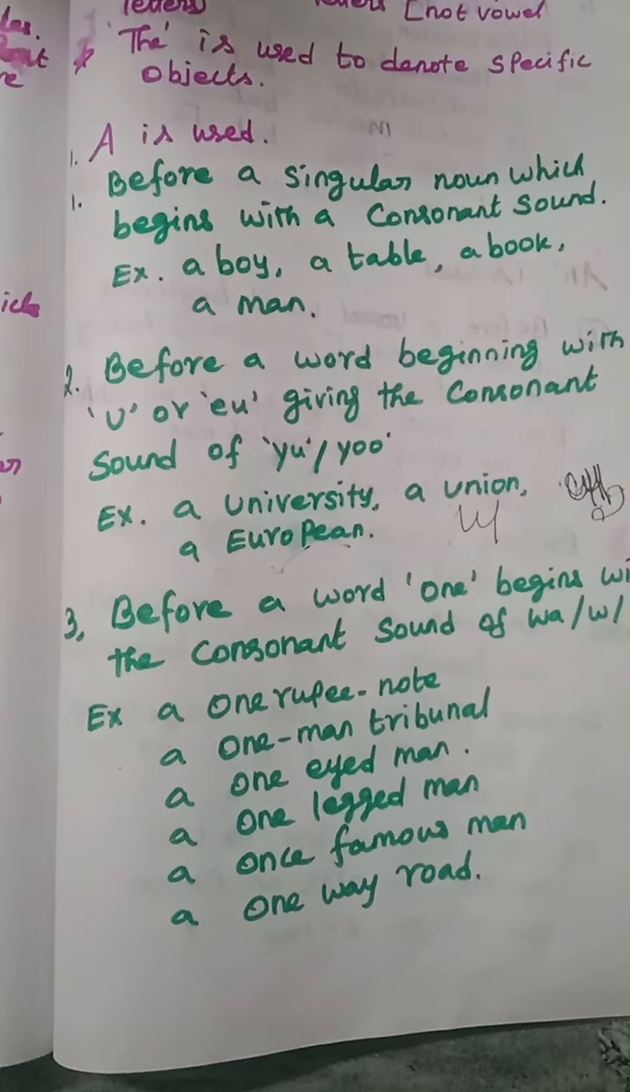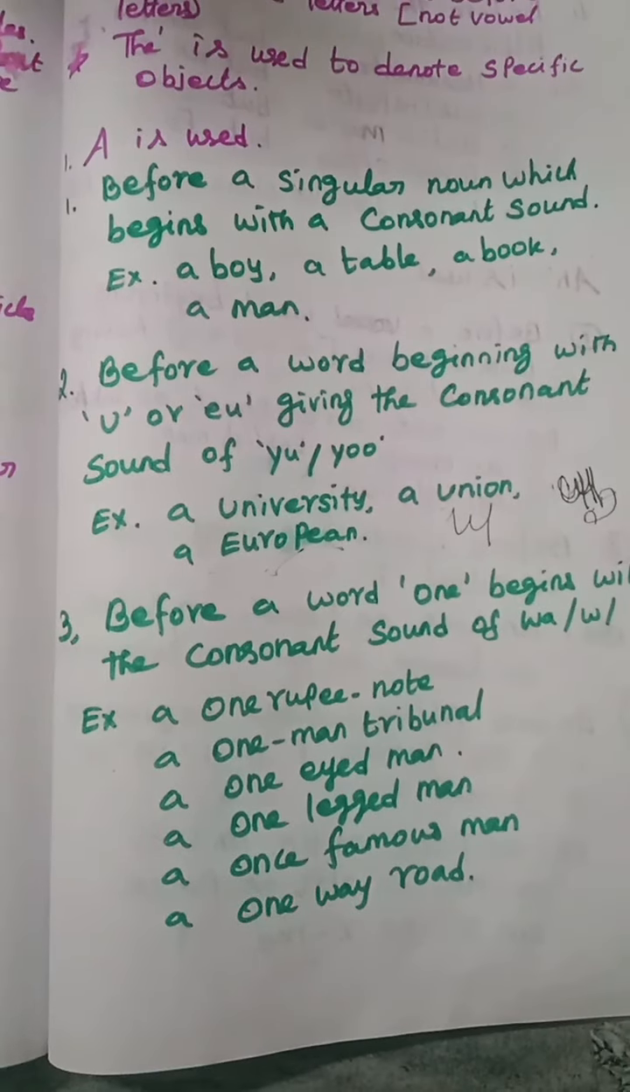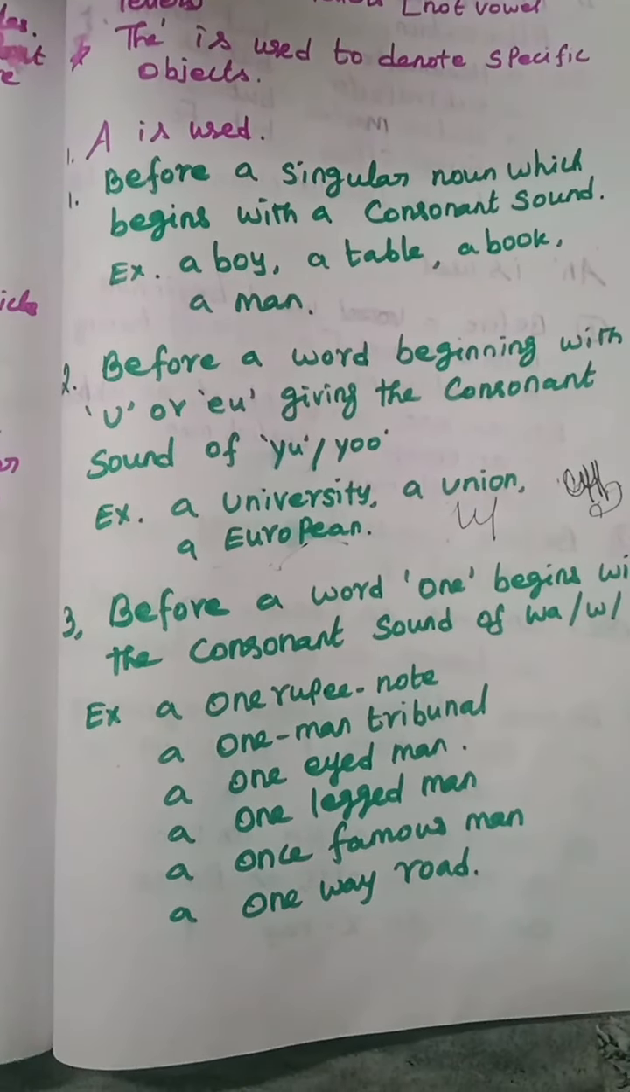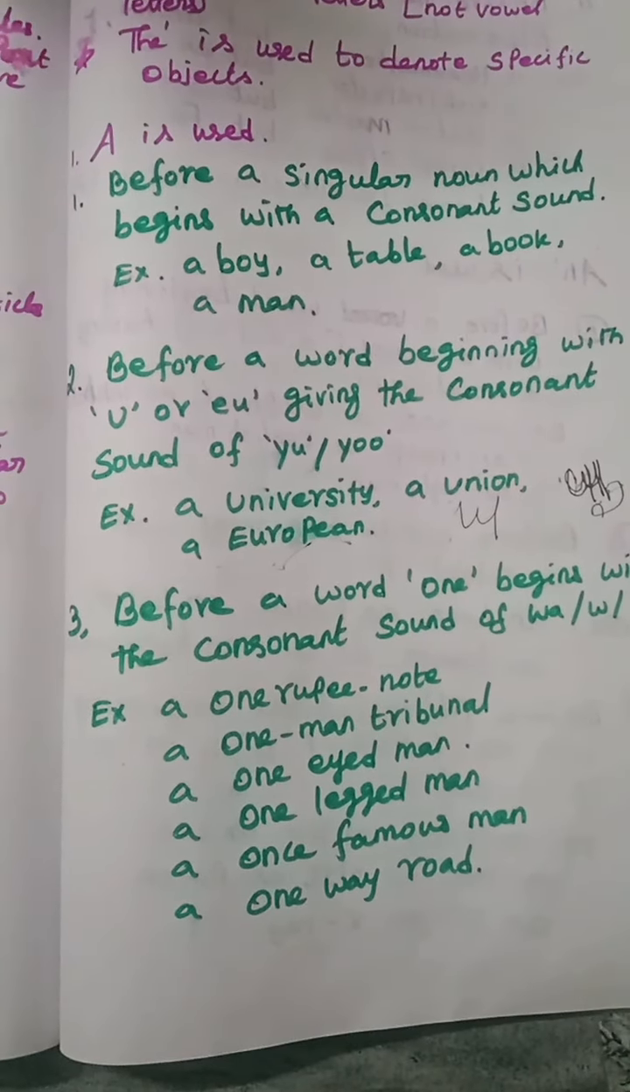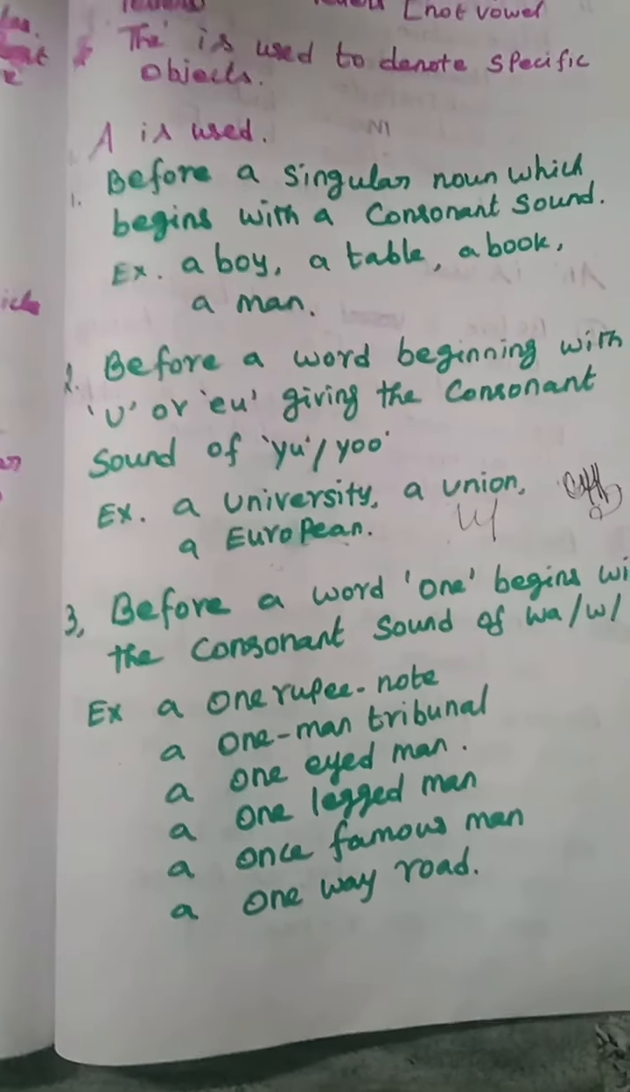A university, the university. U is a vowel letter, but the sound is a consonant sound, so we use A. A university, a union, a European.